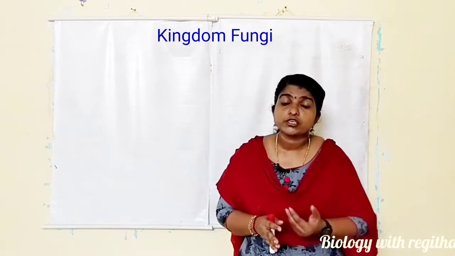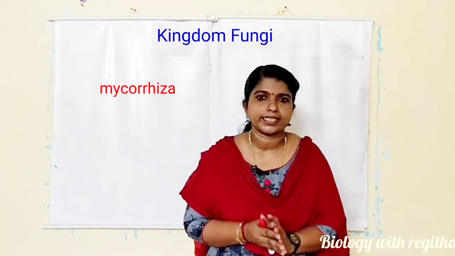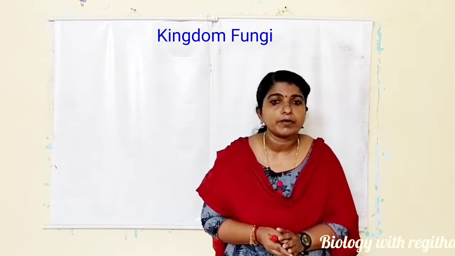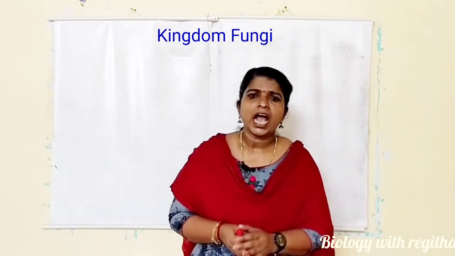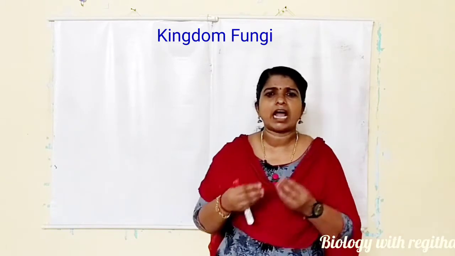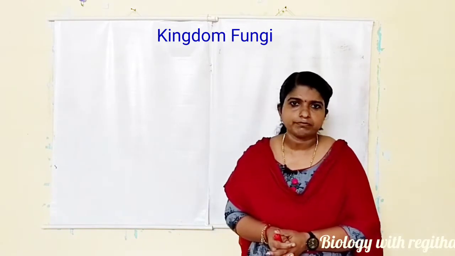And the association of fungus with roots of higher plants forms mycorrhiza. Okay, so mycorrhiza and lichen, these are examples of symbiotic association of fungi. Okay, and they are present everywhere. Soil, water, air, and on the bodies of animals and plants also.